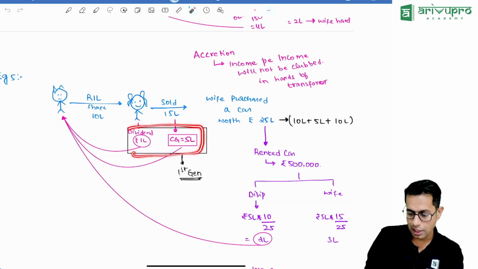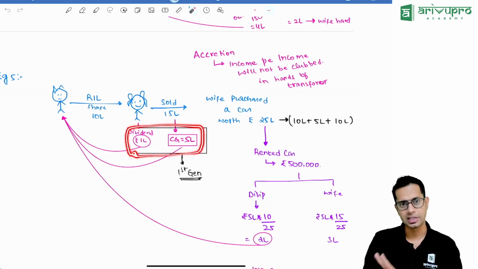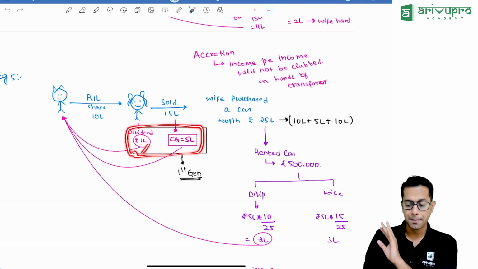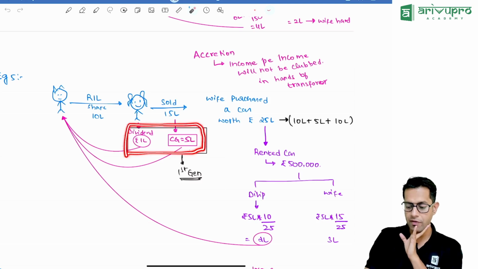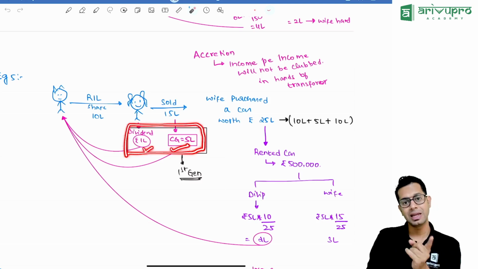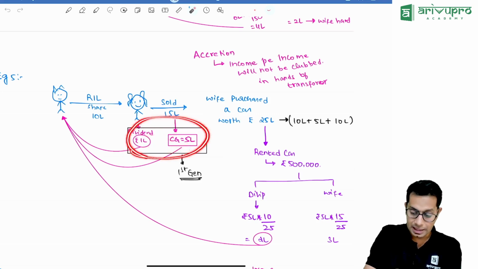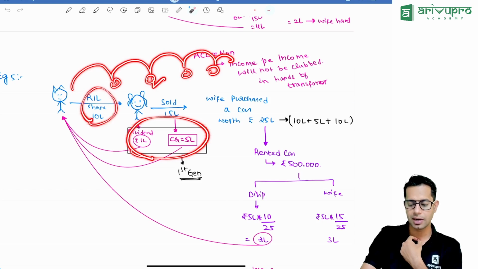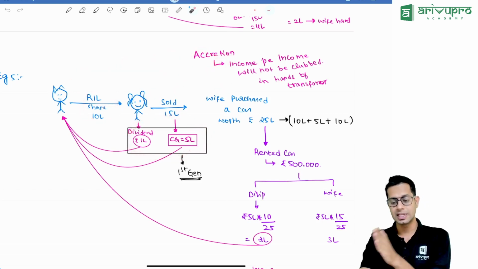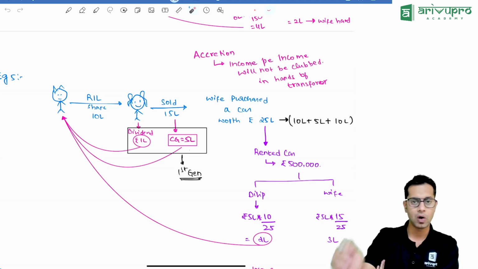Now, I have not received this income. This money was received by my wife only, but it is taxed in my hands. Now, if my wife purchases anything with this money, and that asset generates income, that will not be clubbed in my hands. Please note, the income from the transferred asset will be clubbed in my hands irrespective of the form in which the asset is converted. So I gave shares, she sold the shares and purchased a car, then she sold the car and purchased a house, etc. Irrespective of how the transferred asset is converted, it does not matter.